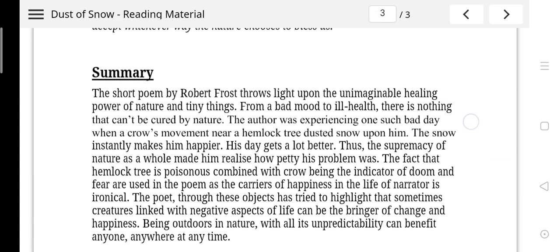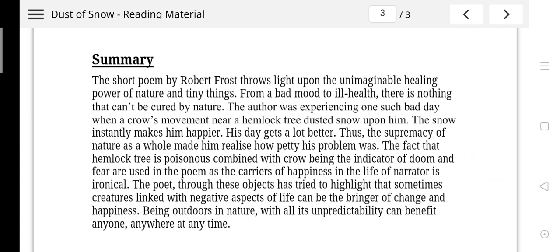Here is the short summary of the poem which has been described. Kindly see this and do try to correlate the poem along with the theme of the poem. I hope, children, this will really help you to understand the poem and things will become easier for you.